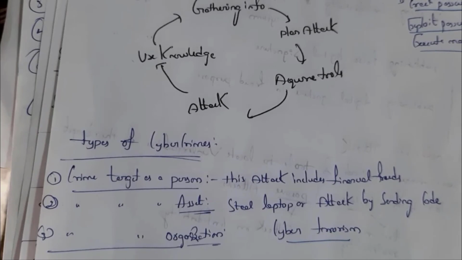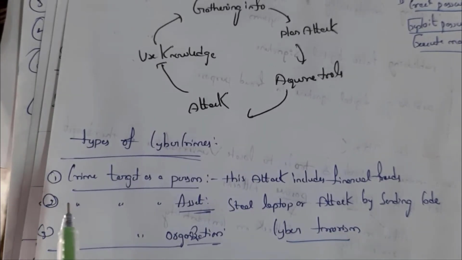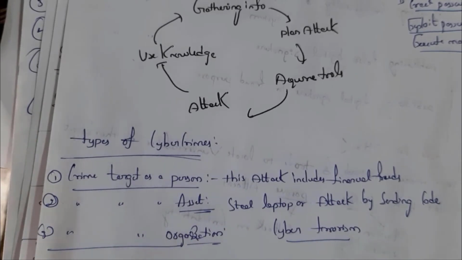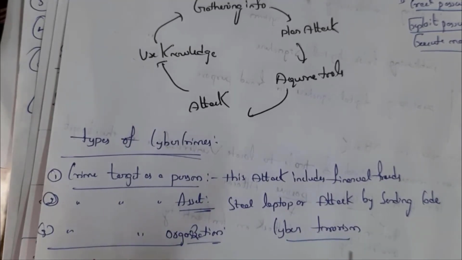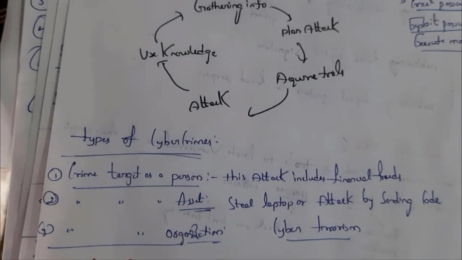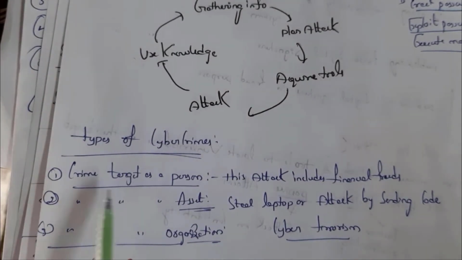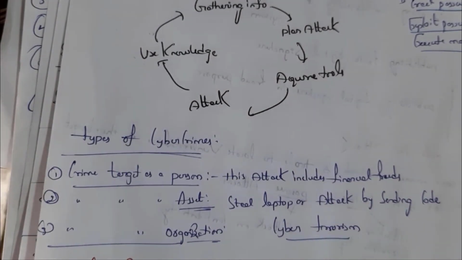See, what are the types of cybercrimes? See, cybercrimes are classified into 3 types. First one, where the target is a person, next one where the target is an asset, and where the target is an organization. See, if a person tries to hack a person's bank account or person's information, it is known as a crime where the target is a person.